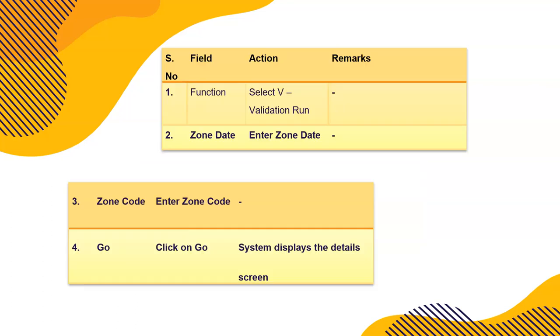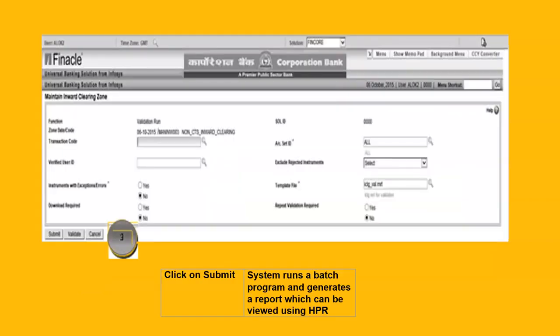Validation run: enter the zone date, zone code, click on go here, you get this validation run, and a report is generated. Through HPR we generate that report, right? Maintain Inward Clearing Zone, the system runs a batch process and generates a report which can be viewed using HPR. If there's any short balance, then we have to reject that check.